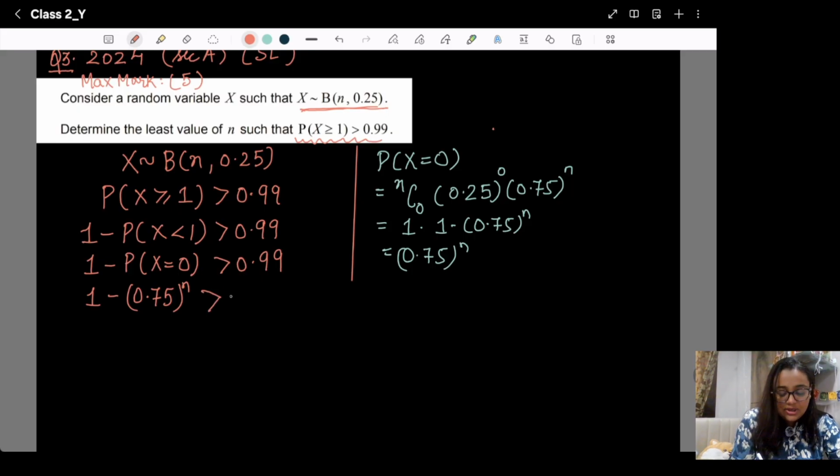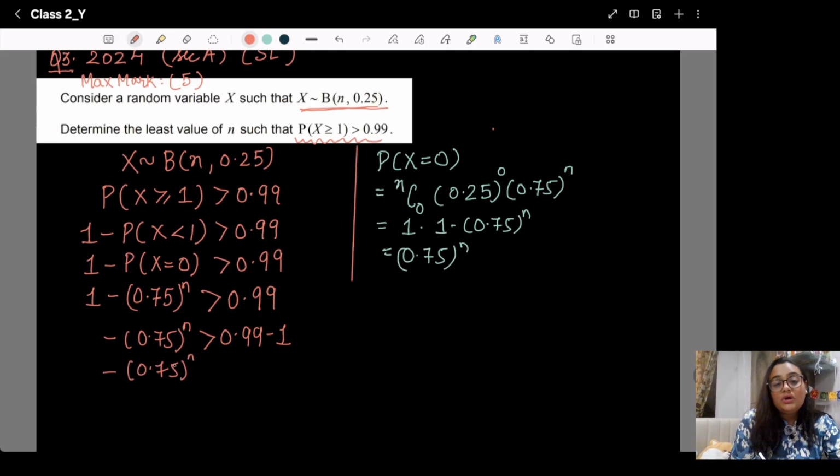Greater than 0.99. So it is 1 minus 0.75 raised to N is greater than 0.99, which gives minus 0.75 raised to N is greater than 0.99 minus 1. What is it equal to? It is equal to minus 0.01.